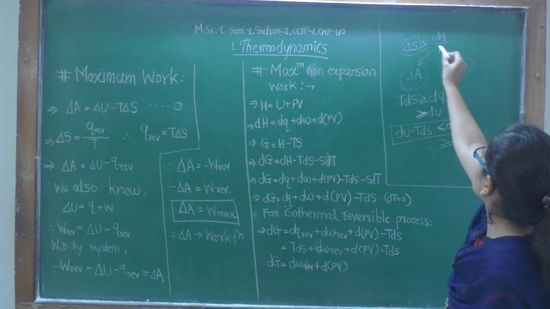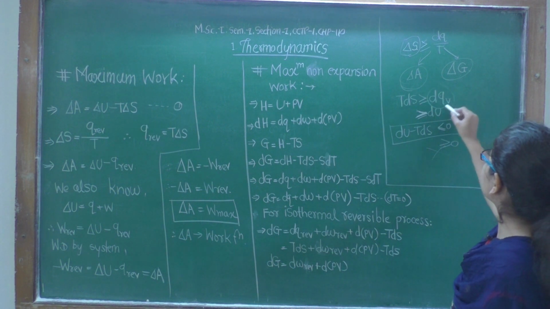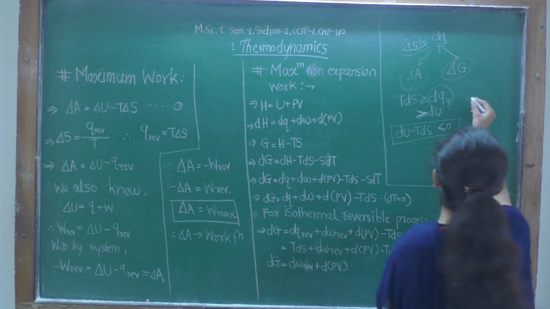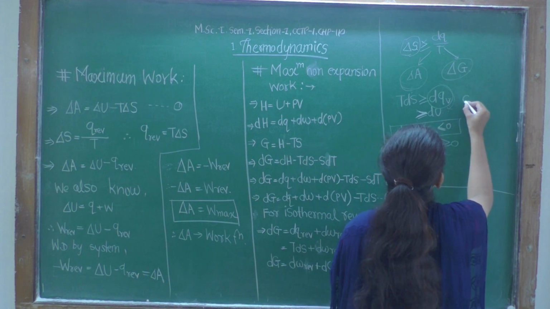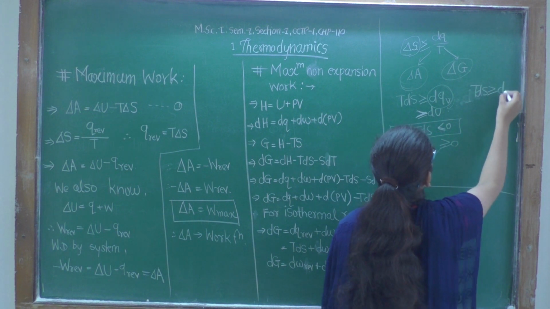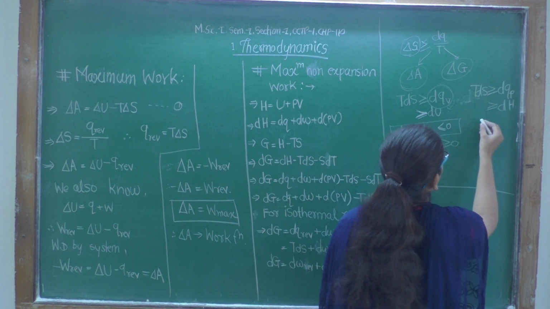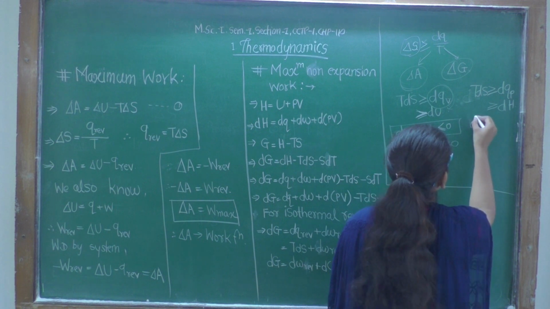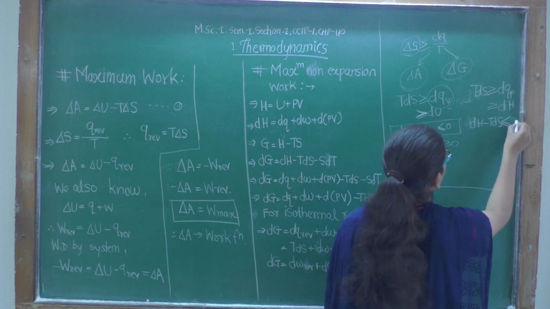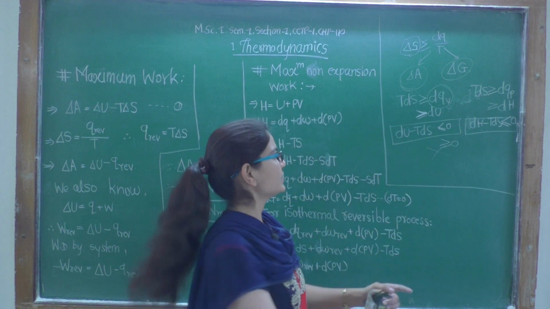From Clausius inequality, T ds is greater than or equal to dq, at constant volume we can write it as du, and therefore du minus T ds will be less than or equal to 0. And similarly, if T ds is greater than or equal to dq at constant pressure, it will be dh. We have derived these relations, and now dh minus T ds will also be less than or equal to 0. So correct it in your notes. Fine.